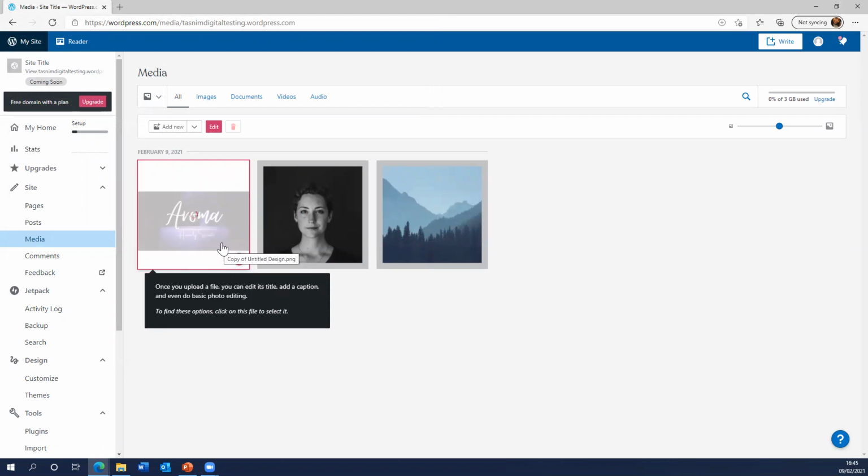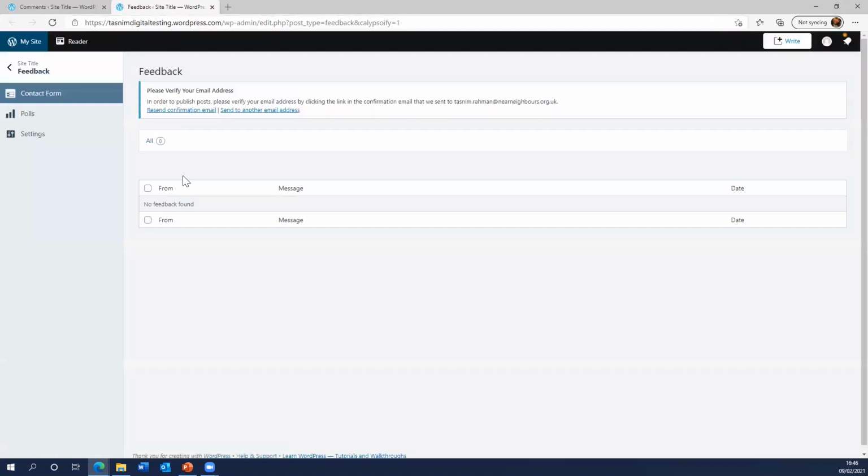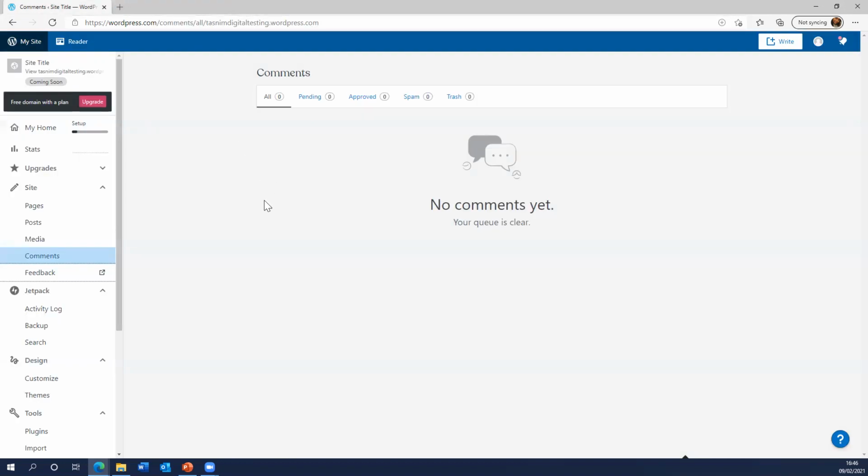Once that's been uploaded, that's in your media storage, which you can then use when you're editing and creating pages on your website, or as a thumbnail for pages. You may also check comments and respond to comments that you might receive on posts. And on feedback, it would be if you allow that function to work on the website in receiving feedback from your service users as well.